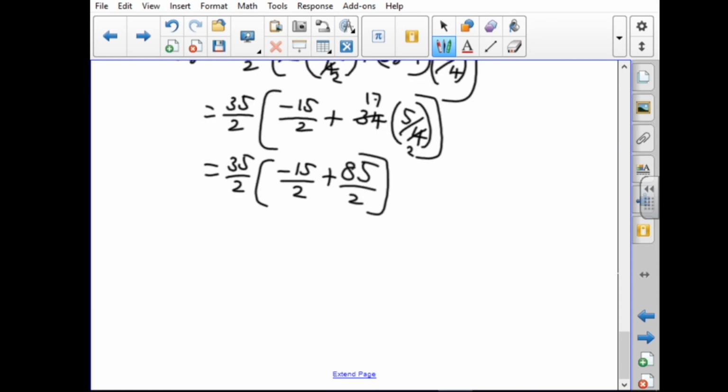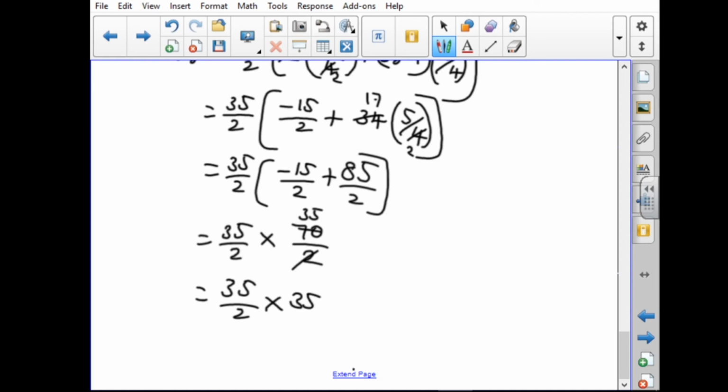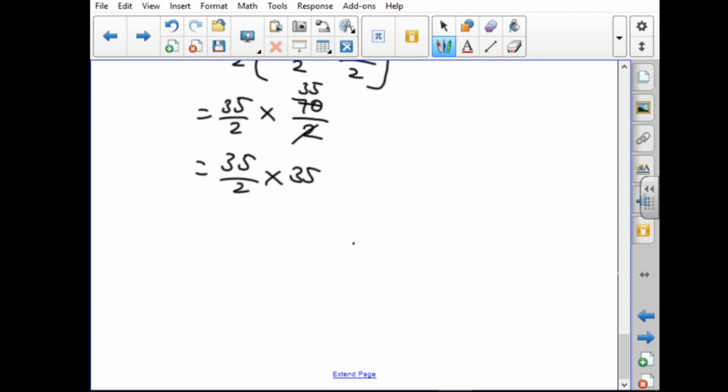Now we are getting the same denominator 2. So we have to add these two numerators only. So 35 by 2 into 85 minus 15, that is what? 70 by 2. Okay, 2 simplifies, that means 35. So 35 by 2 into 35. We have to multiply these two: 35 into 35 is 1225 by 2. We have to divide, which means 612.5.